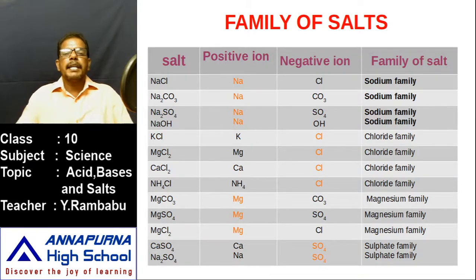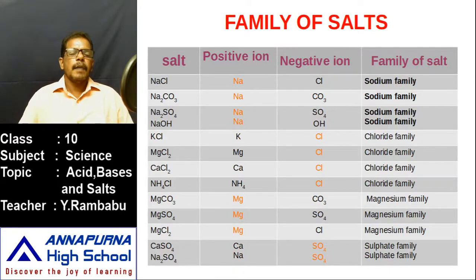And the positive part and negative part, that means the positive ion and negative ion of each salt, are also given. For example, in the salts sodium chloride, sodium carbonate, sodium sulfate, sodium hydroxide, what is the positive ion? Sodium. That's why the sodium ion is common in all these, and all these belong to the family of sodium.